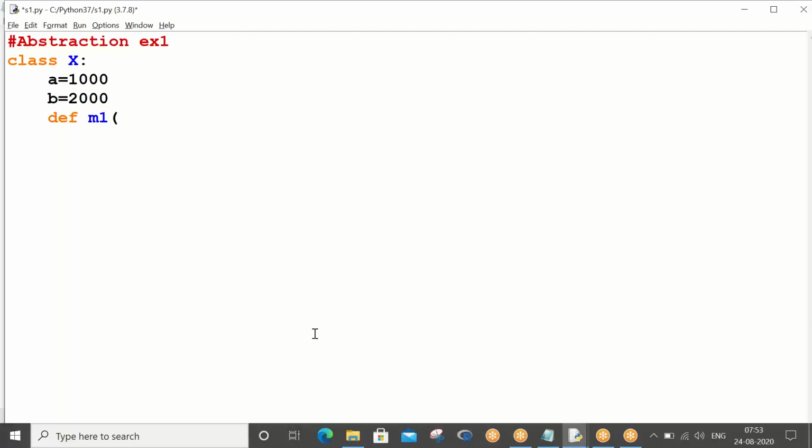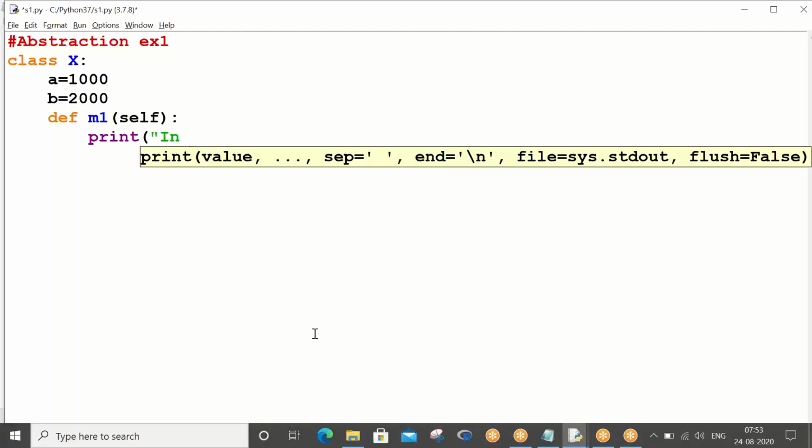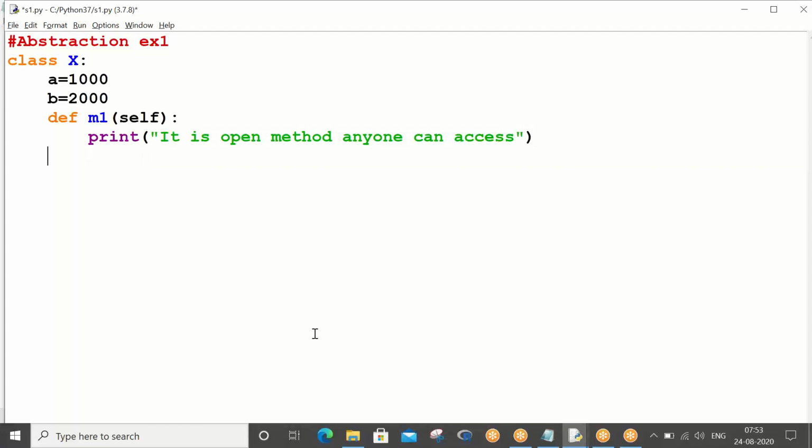Now self m1, it is an open method, anyone can access. Now you see.